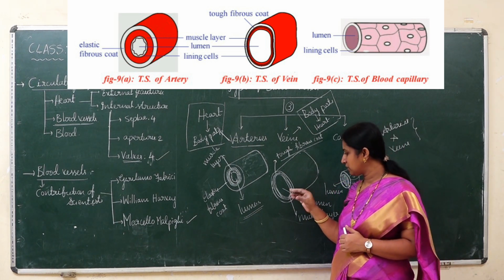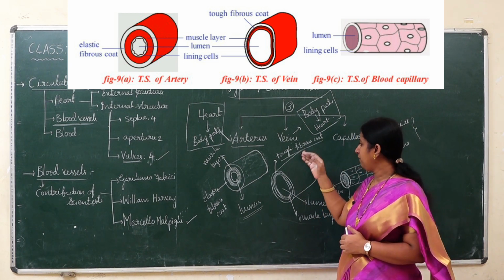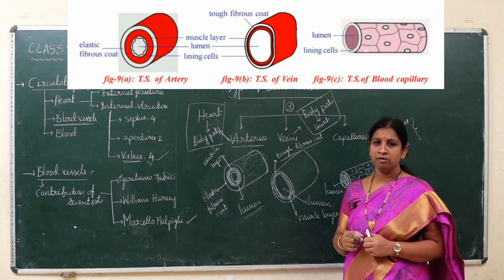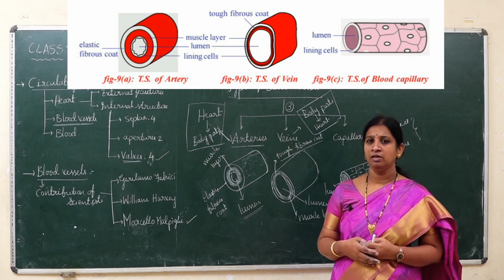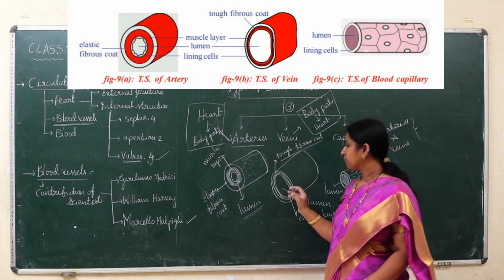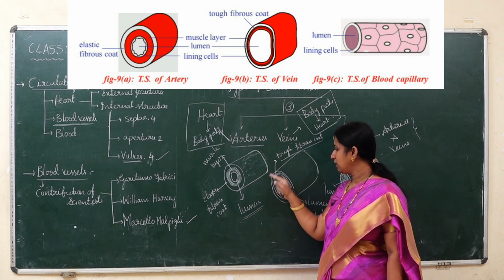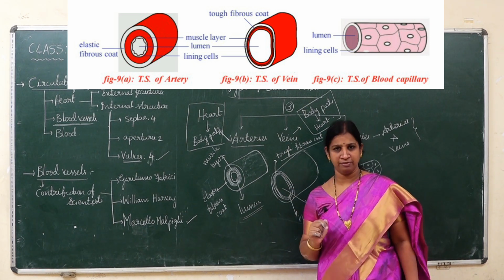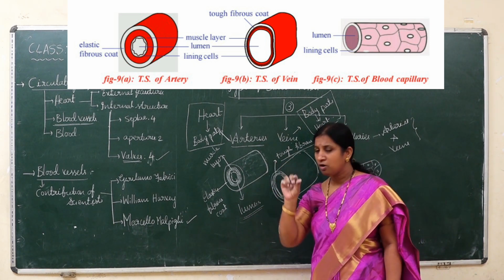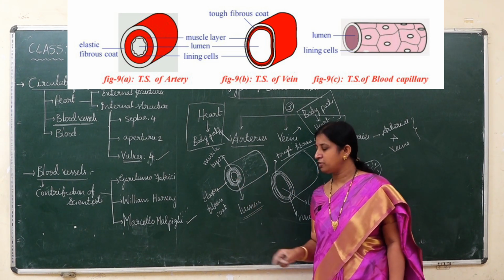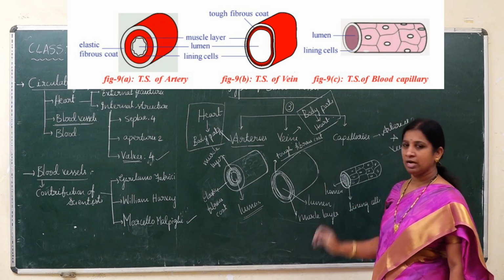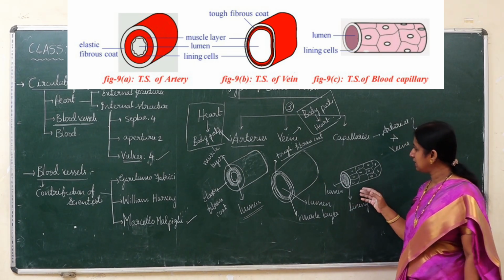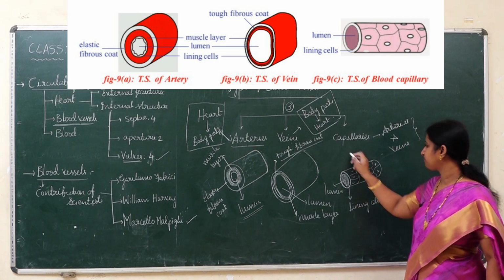But suppose it had a small lumen and a tough fibrous coat: then if more blood rushes, definitely it would be a problem for the flow of the blood. So naturally, as it has a large lumen, the outside membrane is tough fibrous. As it has a small lumen, the outside membrane is elastic in nature. So that is about the structure of veins. Now let us see the last one, capillaries.